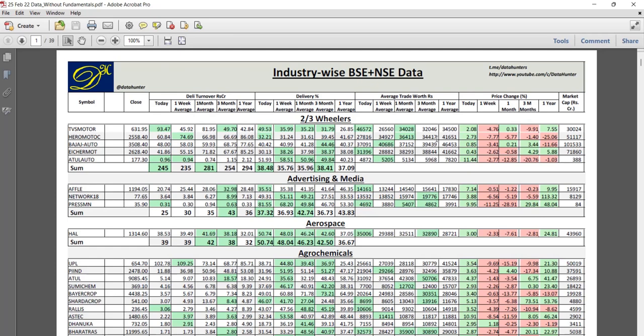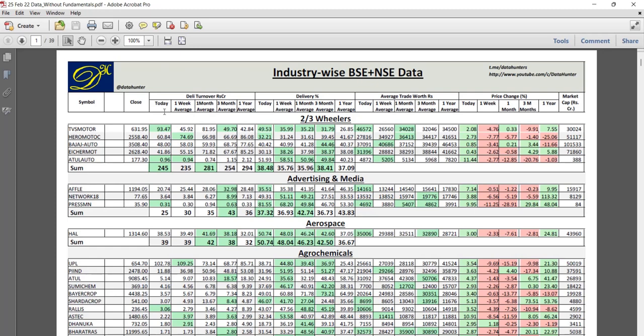So let me explain what information I have shared in this PDF format. I have segregated it according to industries: two-wheelers, advertisement and media, aerospace, agrochemicals, almost 130 industries. The information given is the close price on the date on which it is published. Then comes delivery turnover. As I explain every time, delivery turnover is nothing but average price into delivery quantity, included from both the exchanges.